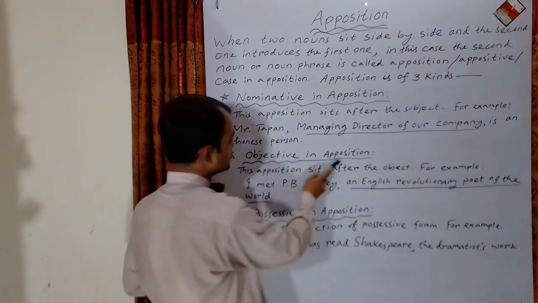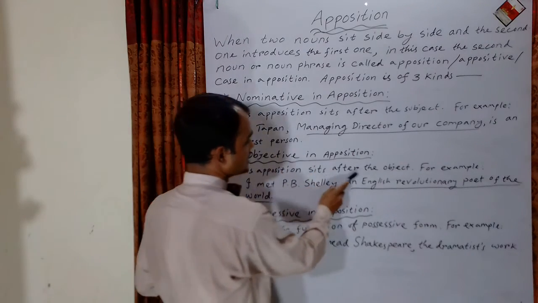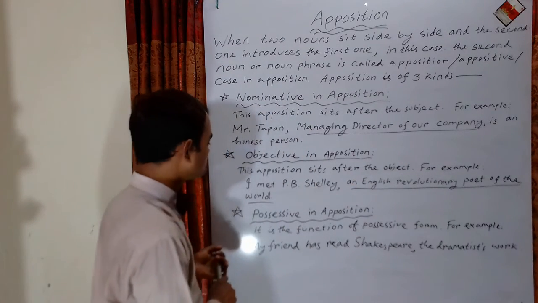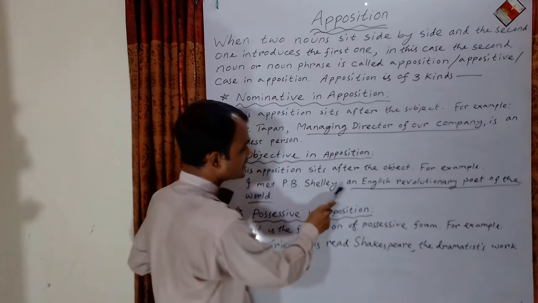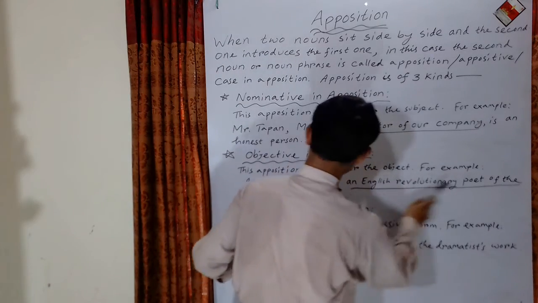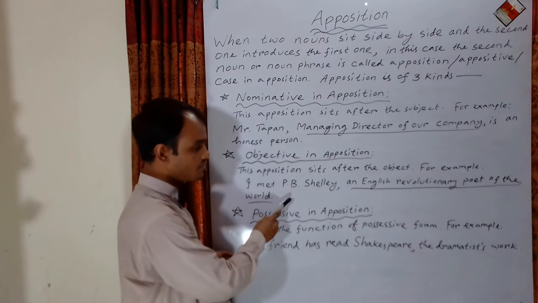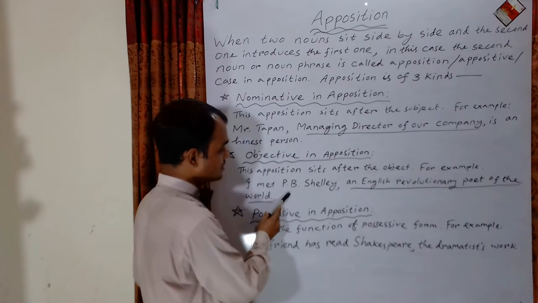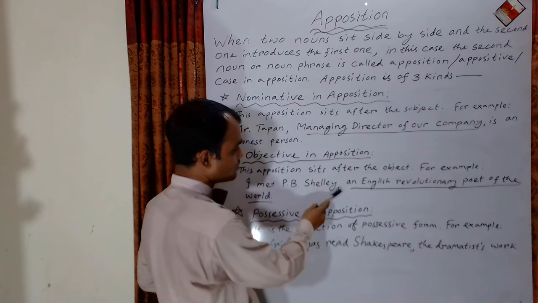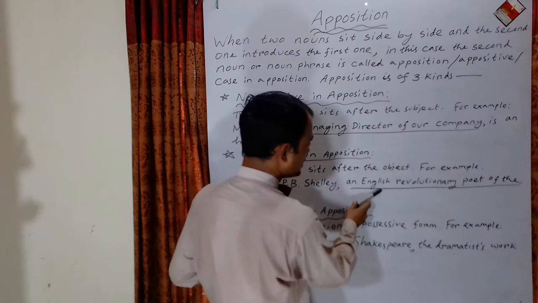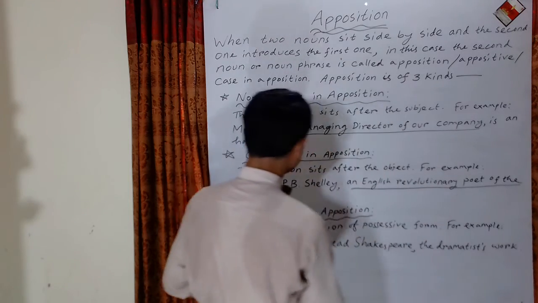Okay, objective in apposition. This apposition sits after the object. For example, I met P.B. Shelley, an English revolutionary poet of the world. Dear students, if you look at the sentence carefully, you will find two nouns. P.B. Shelley is one noun, another noun phrase is an English revolutionary poet of the world.